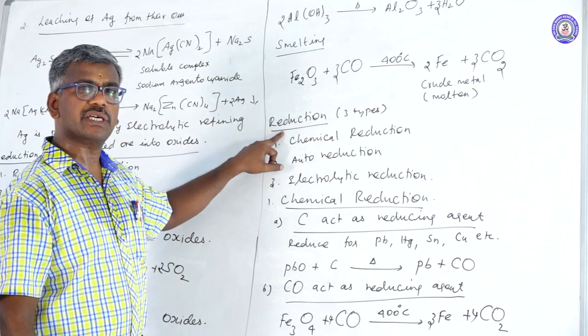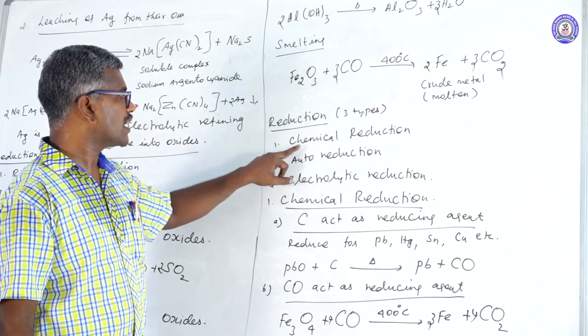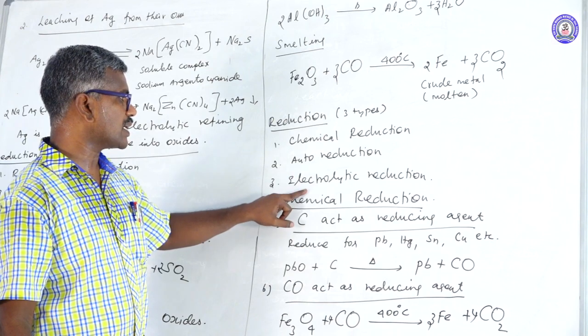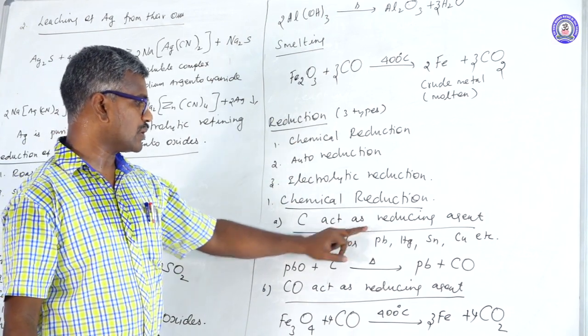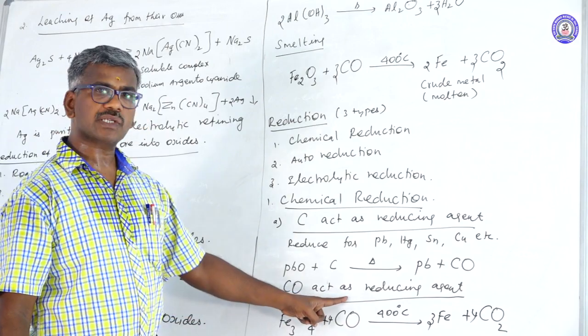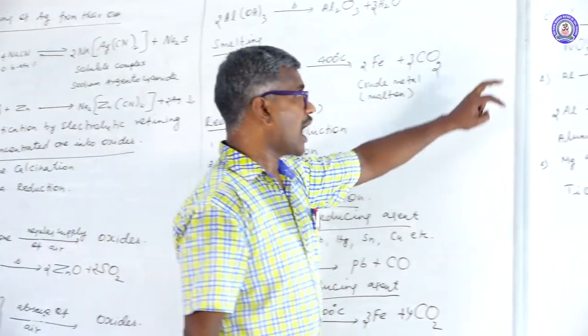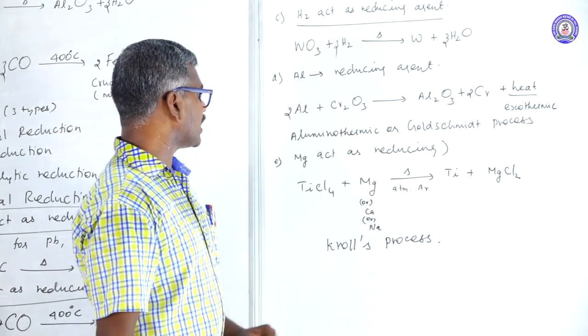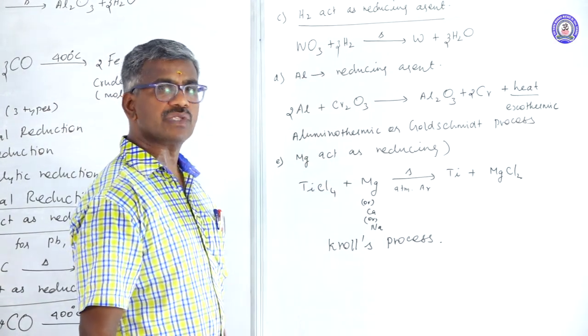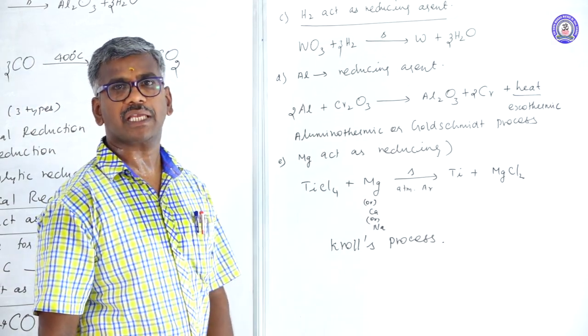Another one is reduction. Reduction can be classified into different types: chemical reduction, auto reduction, electrolytic reduction. In chemical reduction, carbon acts as a reducing agent, carbon monoxide acts as a reducing agent, aluminium acts as a reducing agent, hydrogen acts as a reducing agent, magnesium acts as a reducing agent. All are examined under the chemical method.